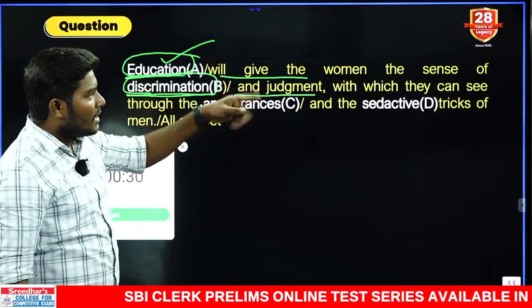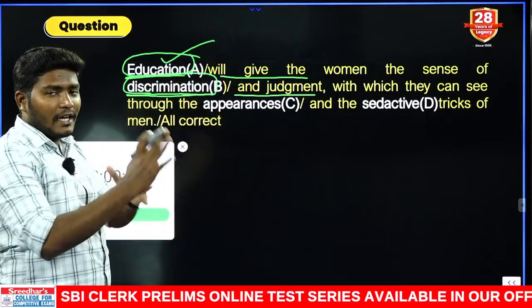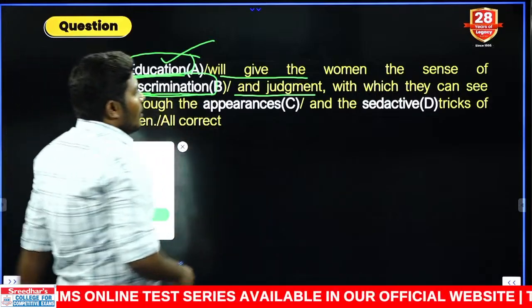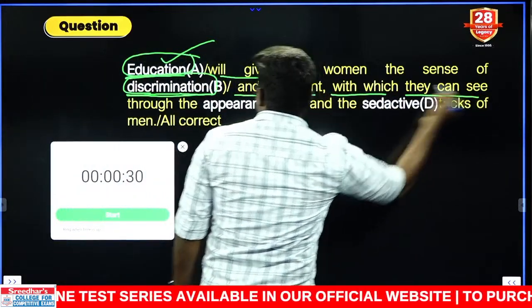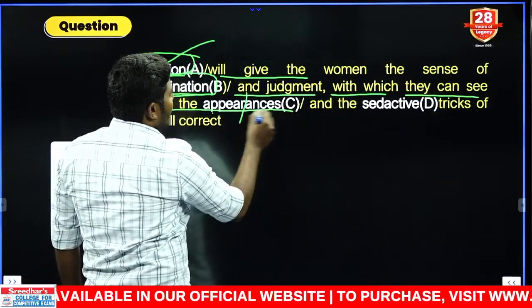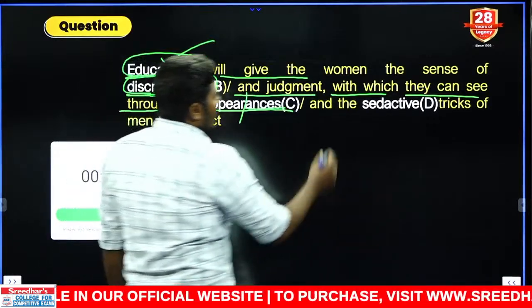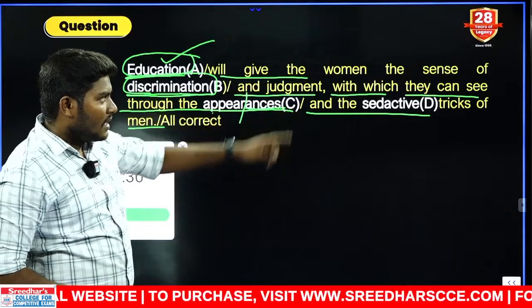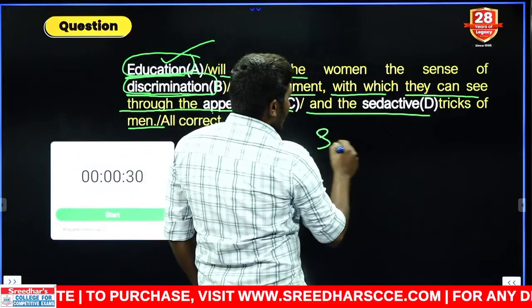Education will give the woman the sense of discrimination and judgment. Discrimination is not partiality, discrimination is the sense of judgment, with which they can see through the appearances. Appear and appearances, spelling is absolutely okay. And the sedative tricks of men. Sedative tricks, look at the word there. What is the correct spelling of sedative?